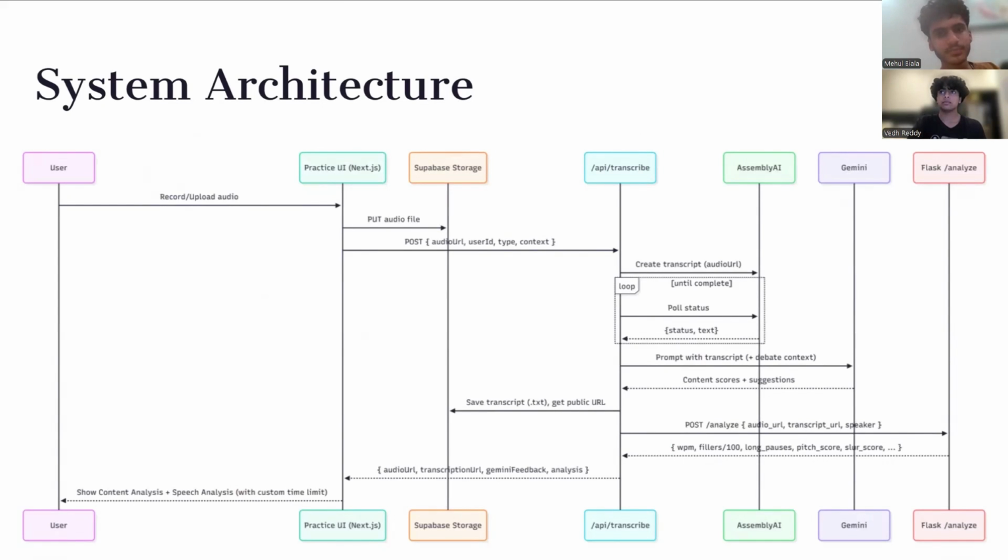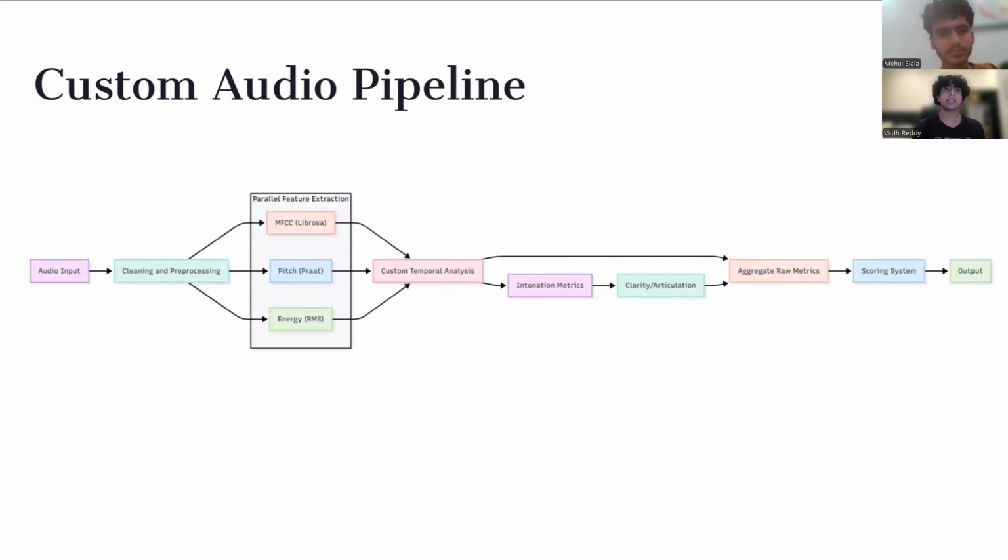user. Our custom audio pipeline is something that we built in-house, and it's where we take the audio input, clean and process it, and then process it with different low-level Python libraries like MFCC, which helps with slurring, pitch, and energy with the root mean squared analysis. These all go into custom temporal analysis, and we also use intonation metrics and then get clarity metrics from the MFCC, as well as aggregate raw metrics from all three of them, which then get combined into a singular scoring system, which is accessible to everyone, and then we output it back to the user.